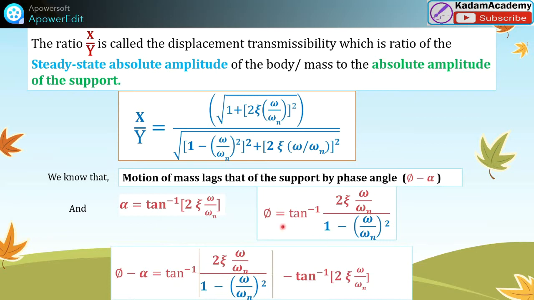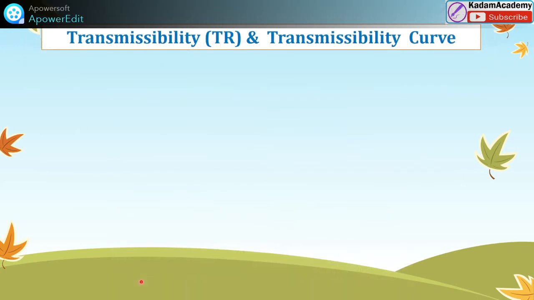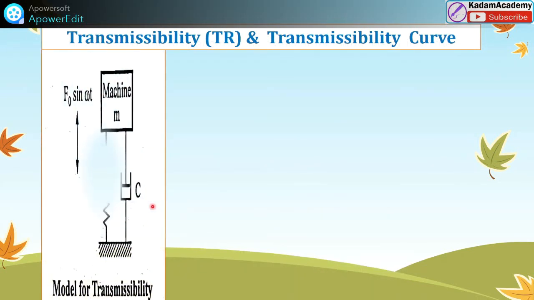This phi we can calculate using what we already derived for harmonic motion, forced vibration. And this phi minus alpha is the phase lag for this case. The transmissibility ratio versus transmissibility curve also we can draw for this model for the harmonic motion.